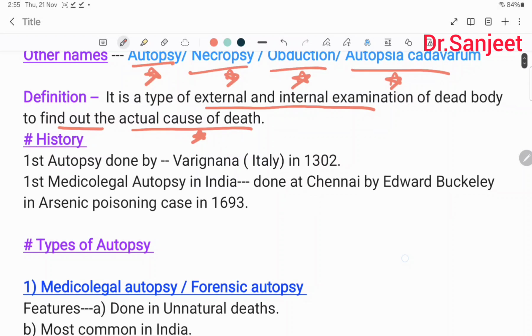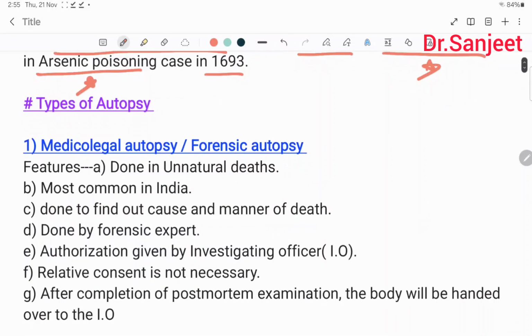History: the first autopsy was done by Virchow in Italy in 1302. The first medicolegal autopsy in India was done at Chennai by Edward Berkeley in arsenic poisoning.